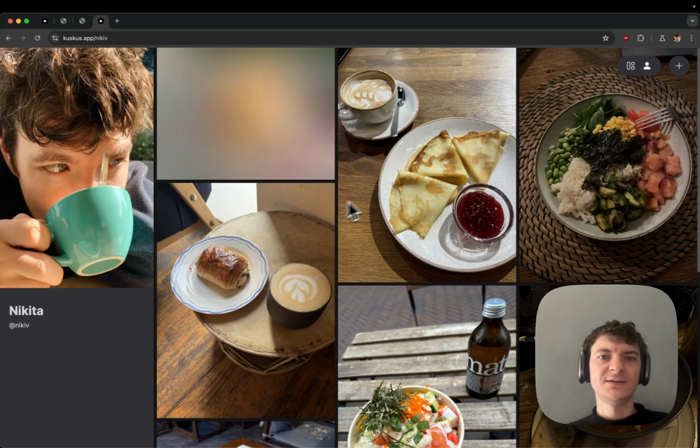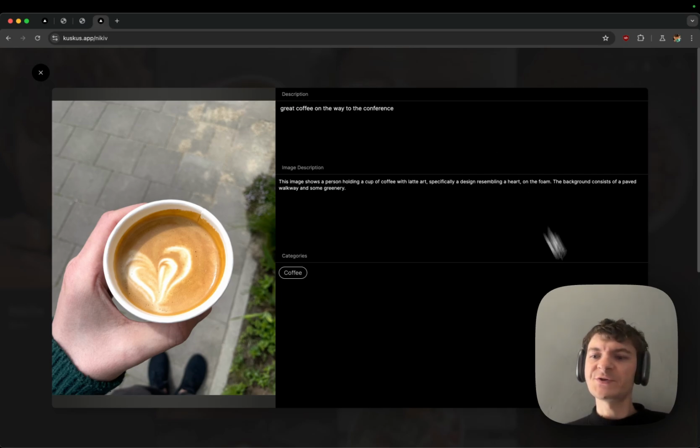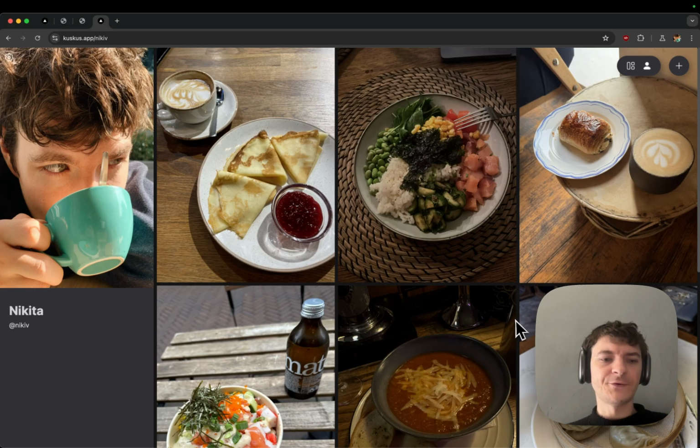Let's see. Yes. So we have all the photos here. And of course we can also see all the descriptions here, and we can delete the photo as well.